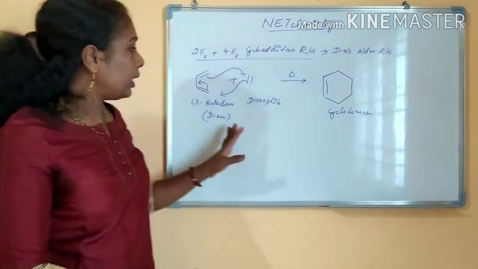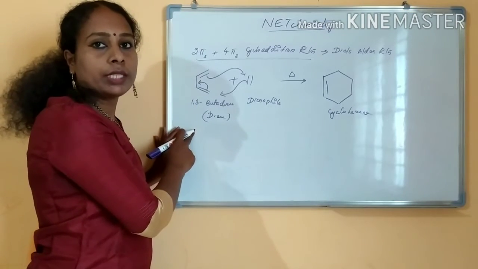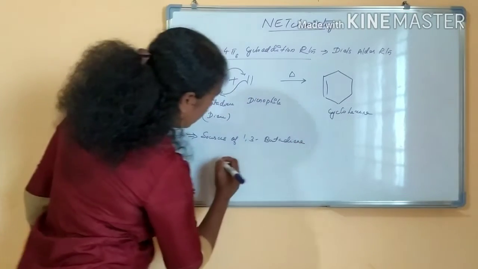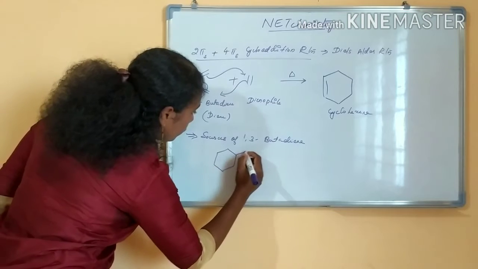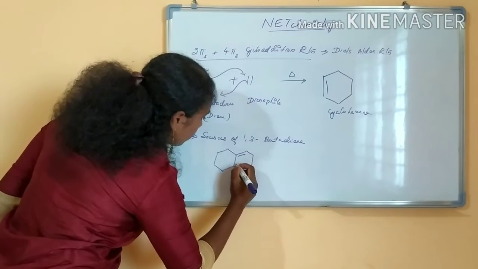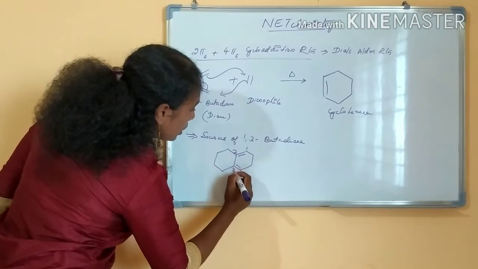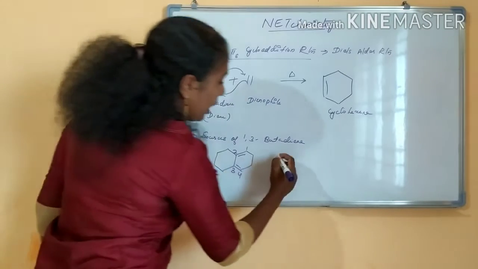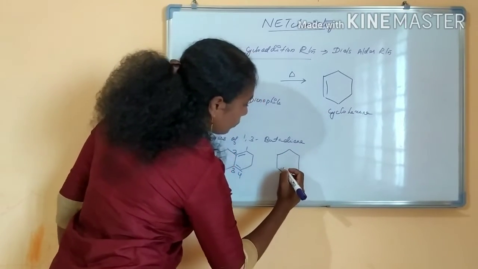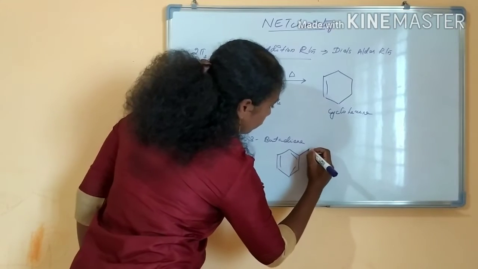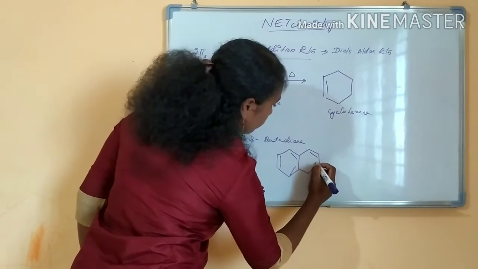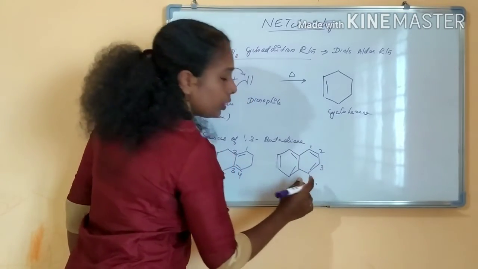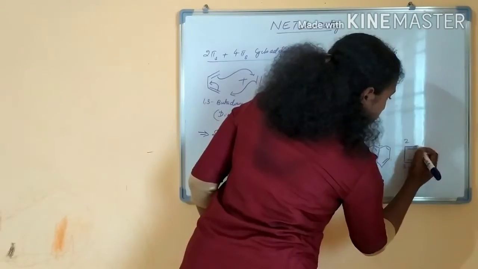Now we will see what the sources of this 1,3-butadiene are. Next is sources of 1,3-butadiene. If you see here, 1, 2, 3, 4, this is a source of 1,3-butadiene, and in the same way if you see here, this is also a source of 1,3-butadiene.